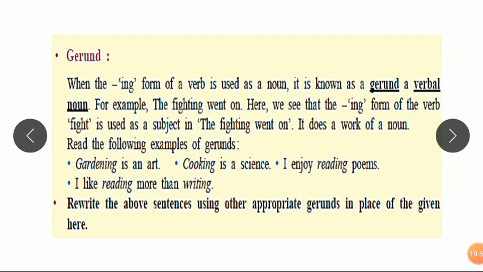I enjoy reading poems. See, enjoy is the main verb. Do you know which tense form it is? Yes, it's simple present tense. And reading poems: poem is a noun, and reading gets the role of an adjective. I like reading more than writing. Again, this writing comes as an object in the sentence.